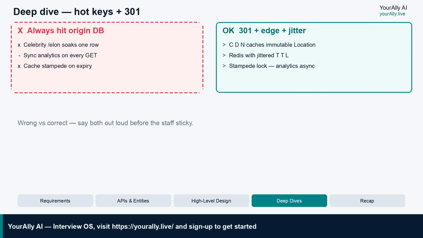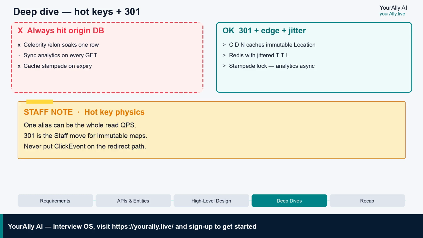Next, hotkeys. Deep dive 2, hotkeys and 301. The visceral failure mode. Wrong: every GET hits origin. Celebrity alias /elon becomes one key soaking the entire read QPS. You expire cache in sync across the fleet and stampede the database. Worse, you write the click event synchronously on the redirect path. Latency and availability both die. Correct: prefer 301 for immutable mappings, so the CDN caches the location, Redis with jittered TTL, optional stampede lock on miss, analytics always async.